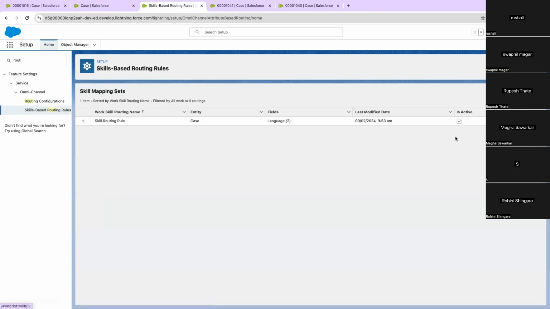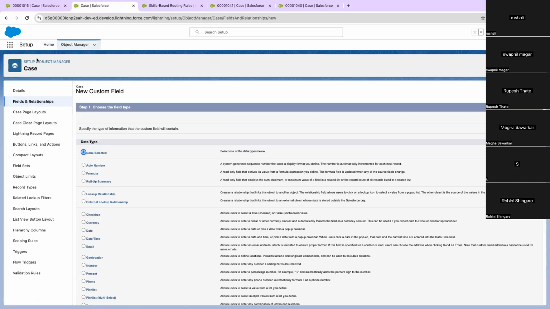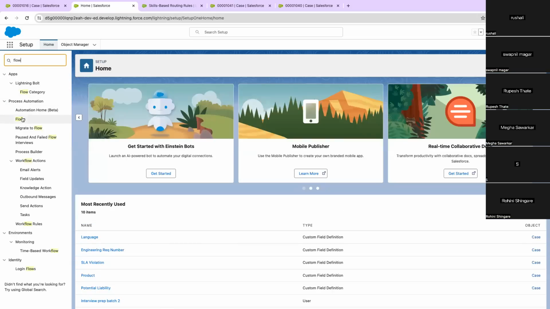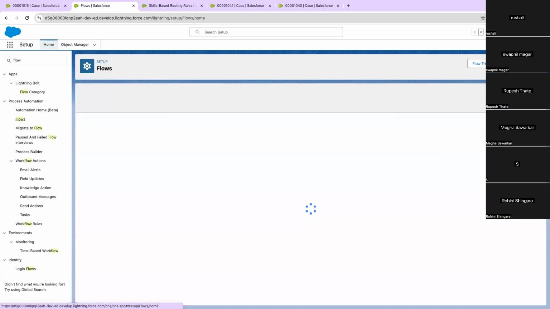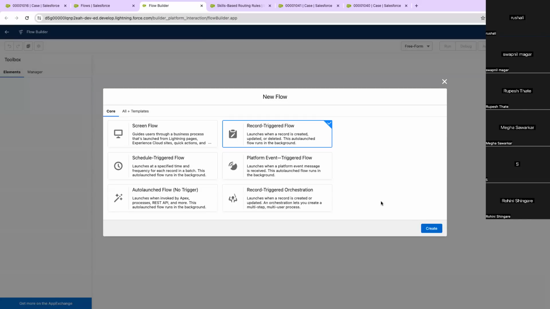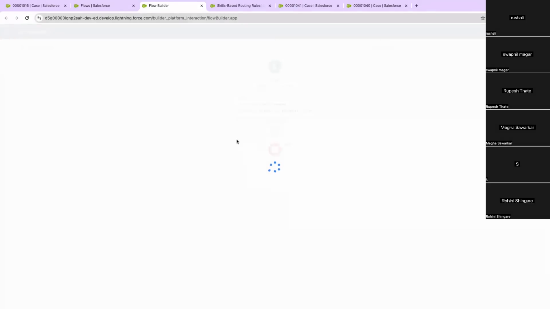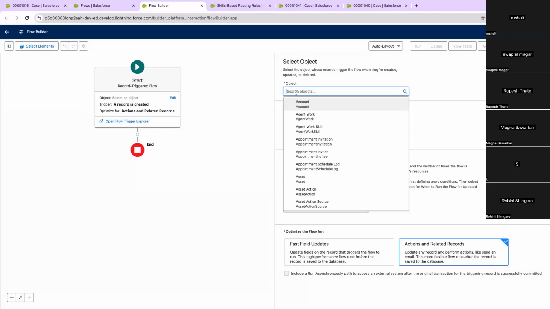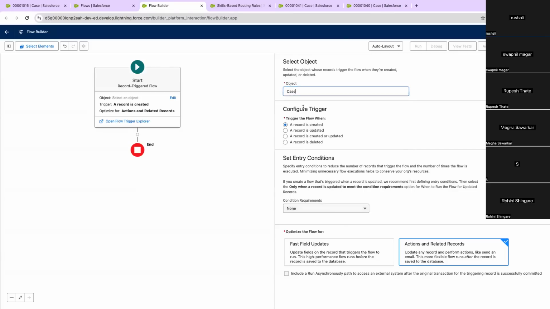Let us go to Setup and create a new flow. I want to create a new flow on Case, whenever a case is created and the language field is not blank.